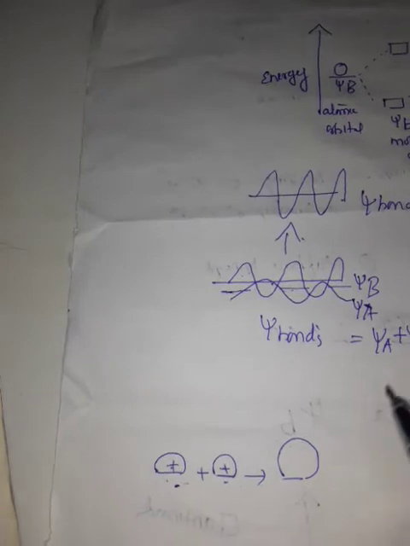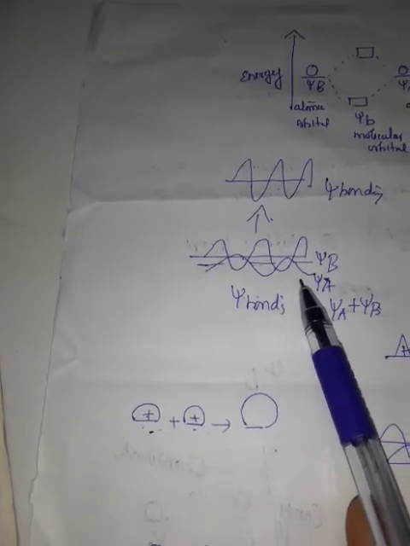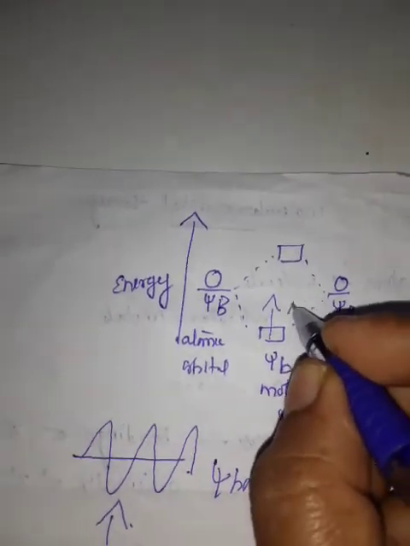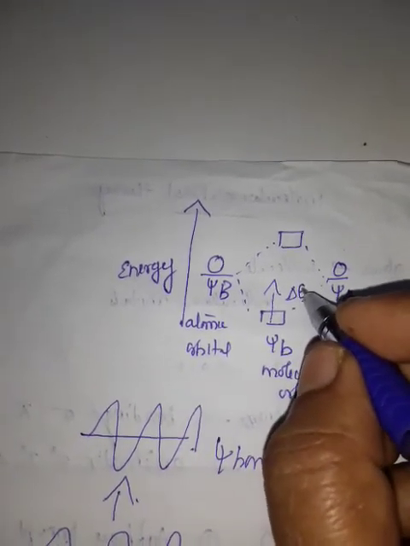So in the bonding molecular orbital, the electron density between the two nuclei is increased. The nuclei are shielded from each other, and there is a greater attractive force of the nuclei for the electron. This results in lowering of energy by delta E, called bonding energy or exchange energy.